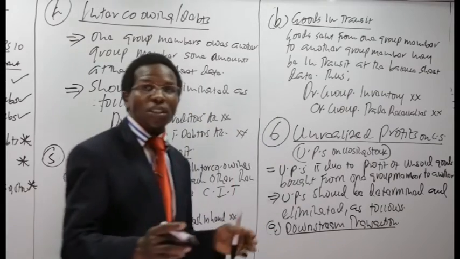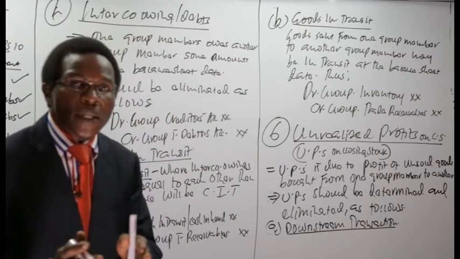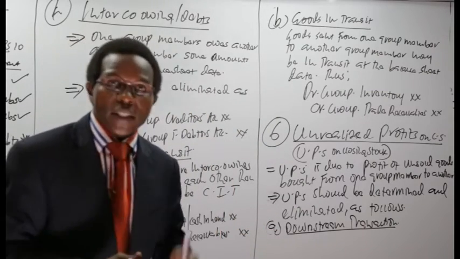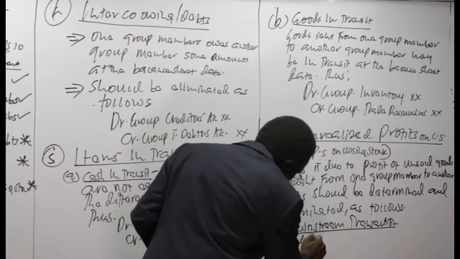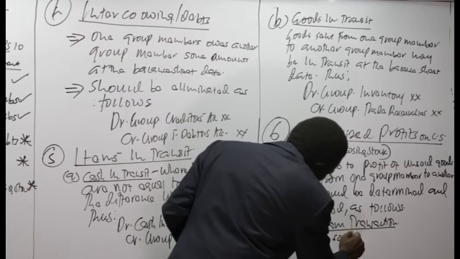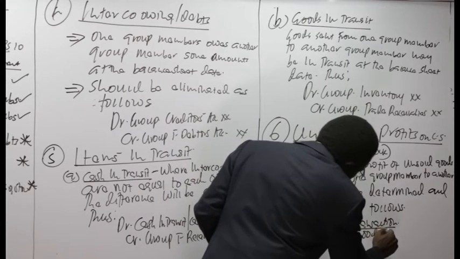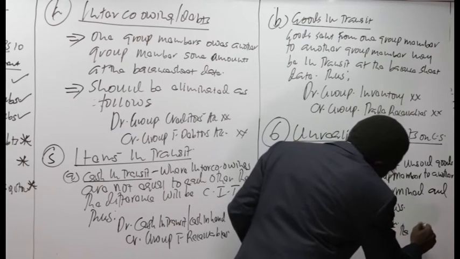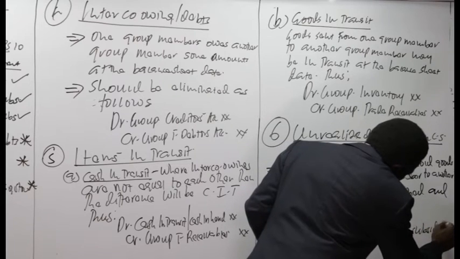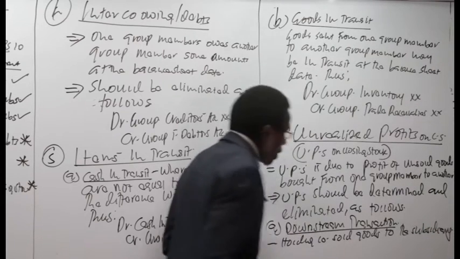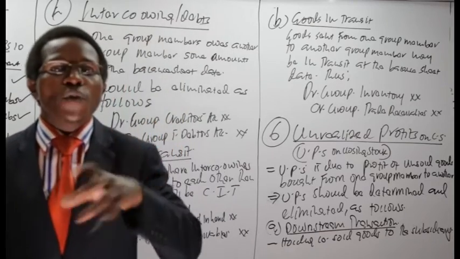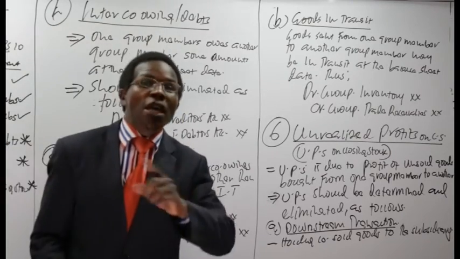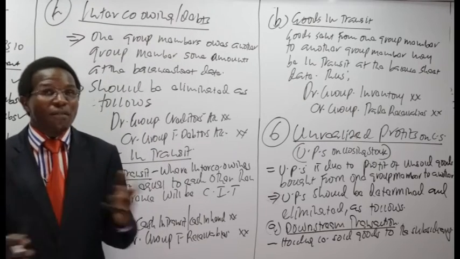In a downstream transaction, the holding company sold goods to the subsidiary. If the holding company sold goods to the subsidiary, then any profit they made, they benefited alone. They never shared it.